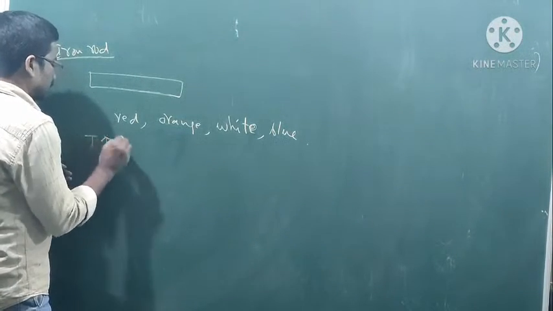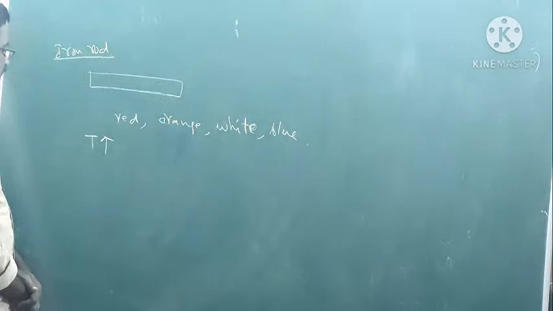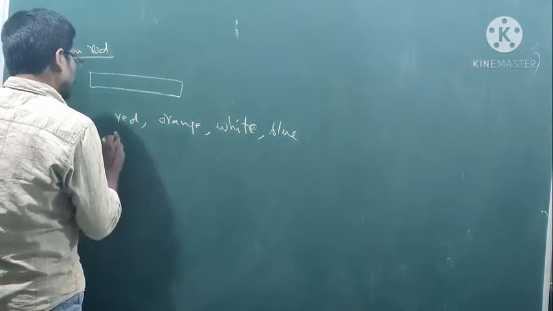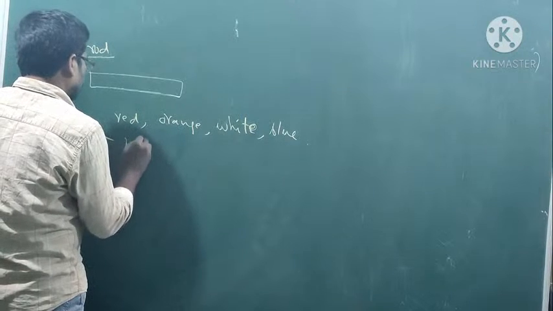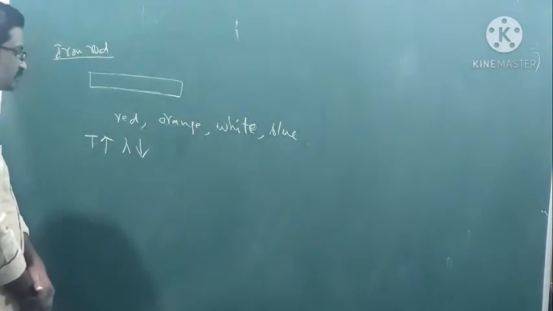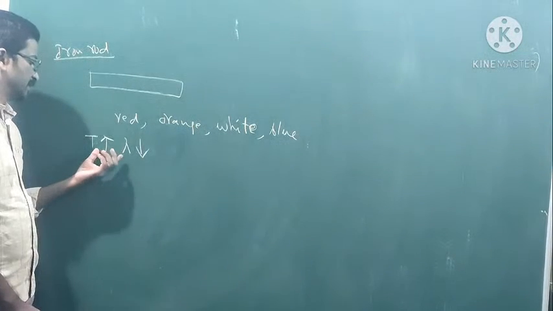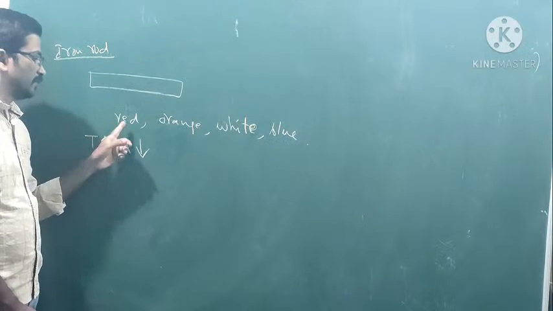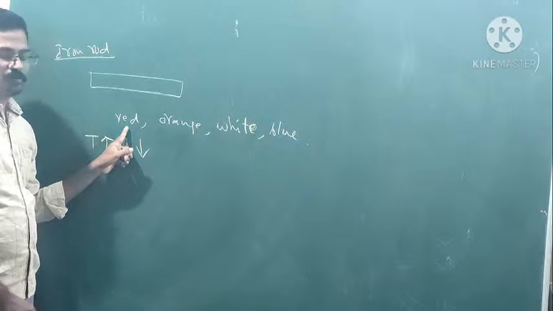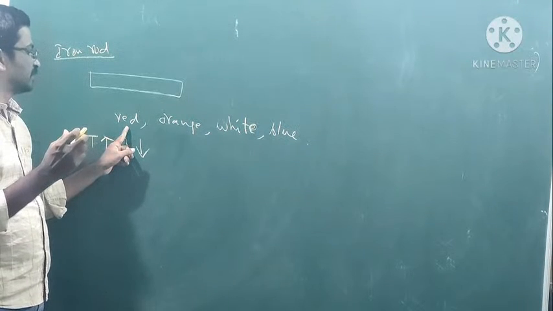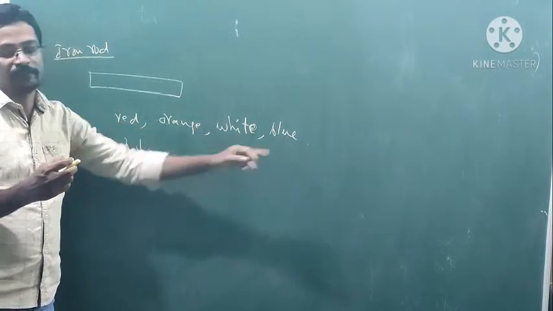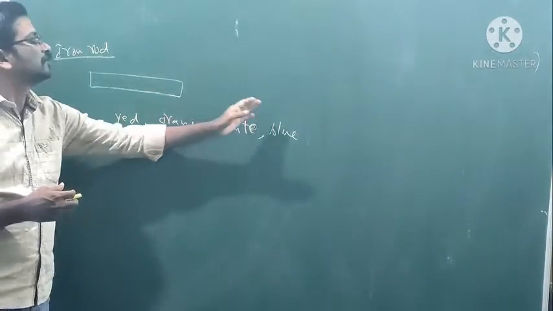So temperature increases. What do we understand? When temperature increases, wavelength decreases. Red light has longer wavelength, orange, white have shorter wavelength, from longer wavelength to shorter wavelength.